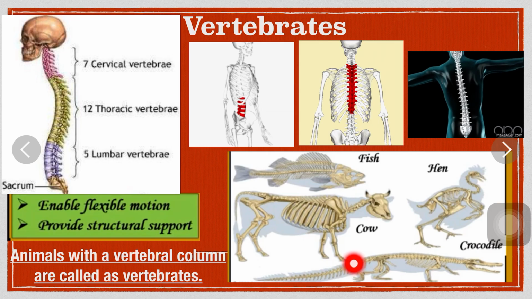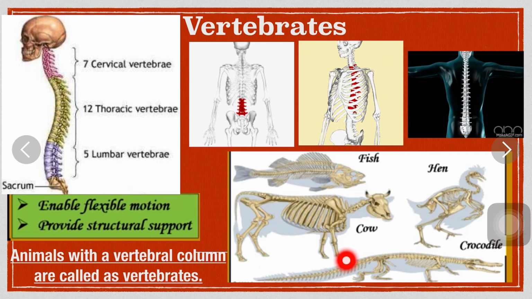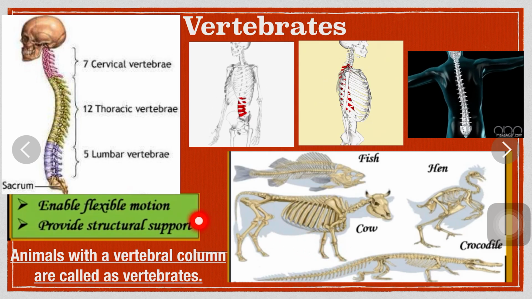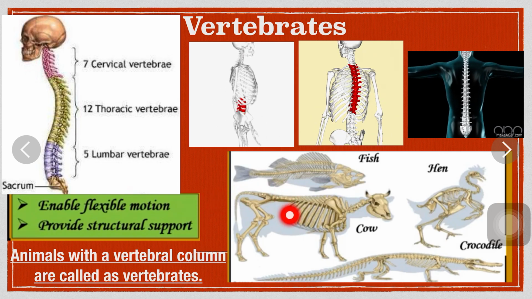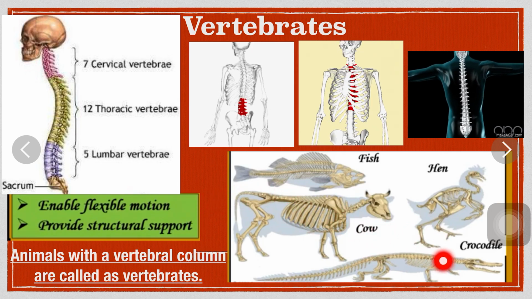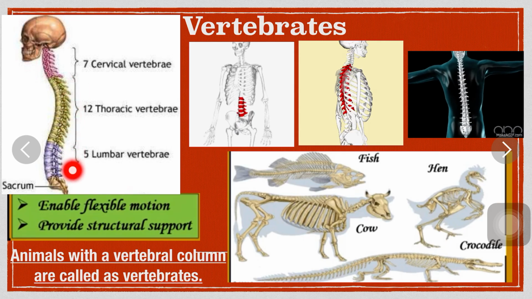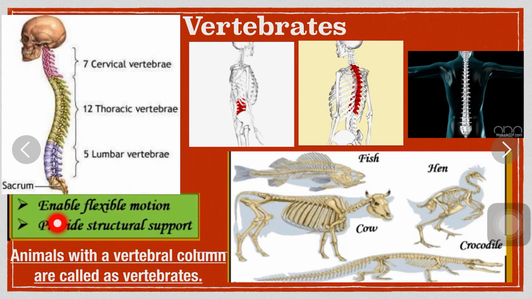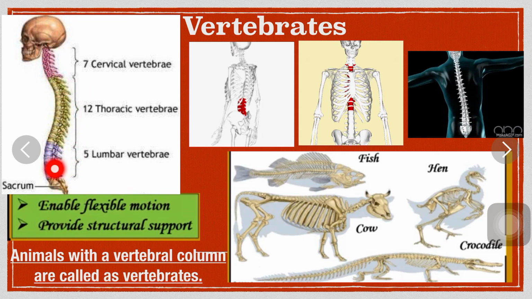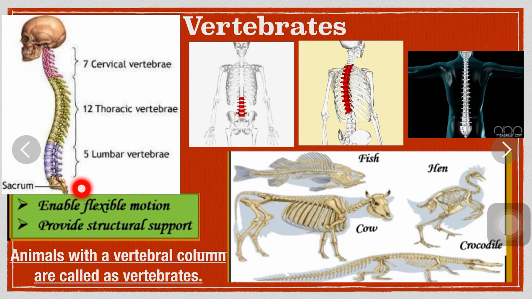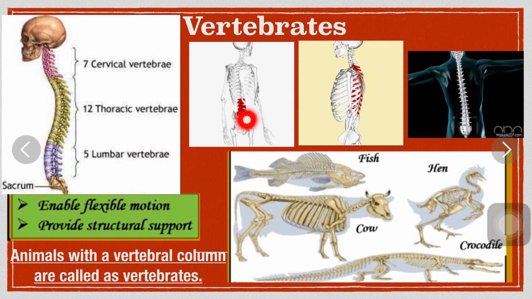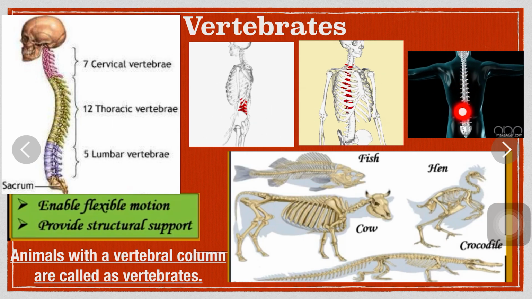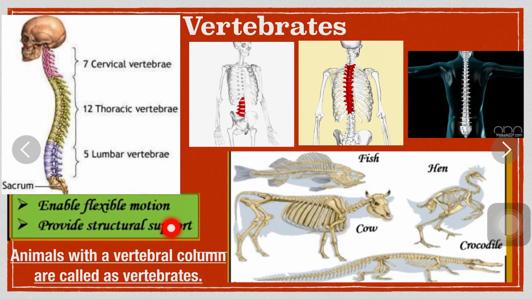Animals that are not vertebrates are called invertebrates. Vertebrates include birds, fish, amphibians, reptiles and mammals. So vertebrate simply means it has a backbone for support. As you can see, it enables flexible movement and provides structural support.